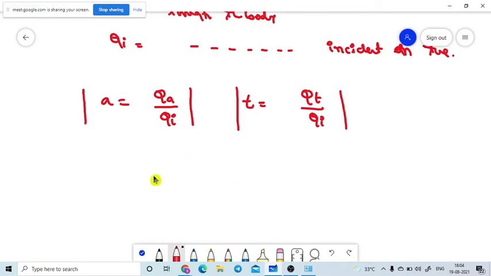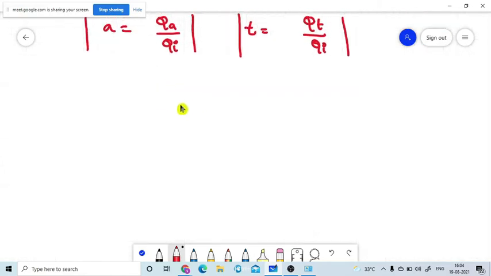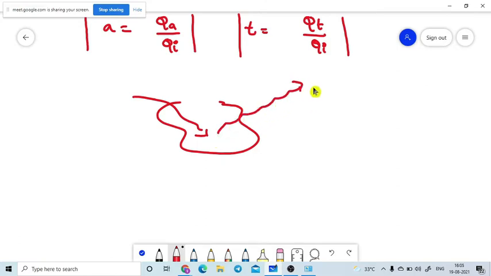After that I will come across and then I explain once again. Now if some portion is transmitted, some portion has the possibility to reflect from the surface also. It is reflecting, some portion will be reflected from the surface. So that means there is a possibility of reflectivity also.